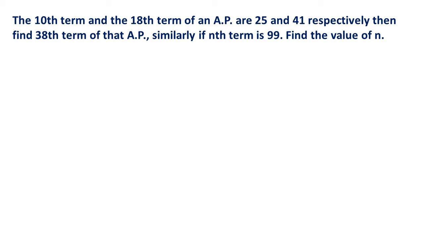Then find the 38th term of that AP. Similarly, if the nth term is 99, find the value of n. That is the question. With the given information and with the help of the formula and the formula development we studied, we have to solve this.